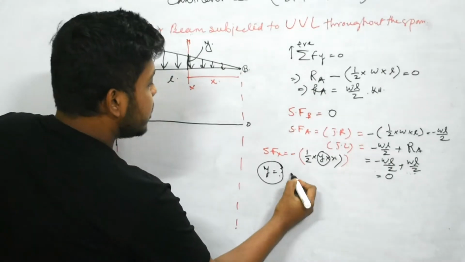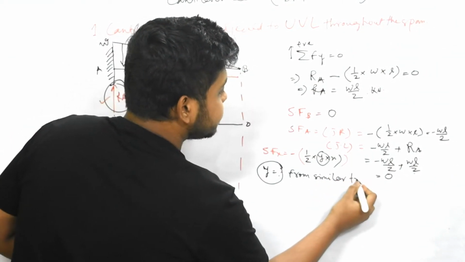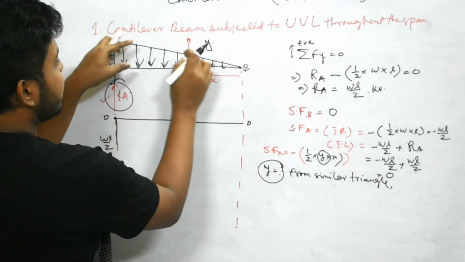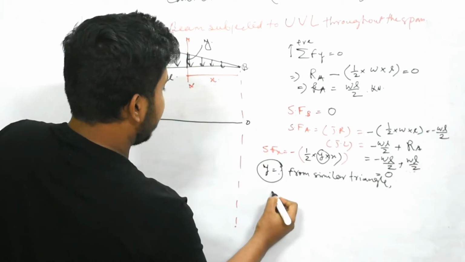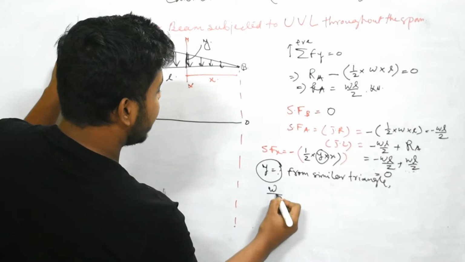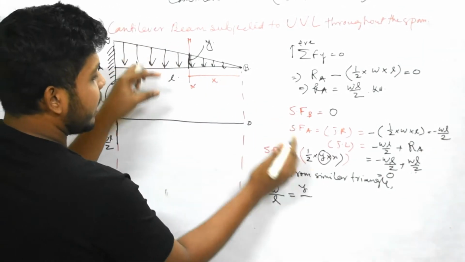Now what is Y? From similar triangles, this triangle is equal to this triangle. That means small w by L is equal to Y by x.